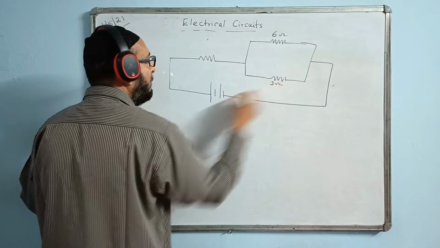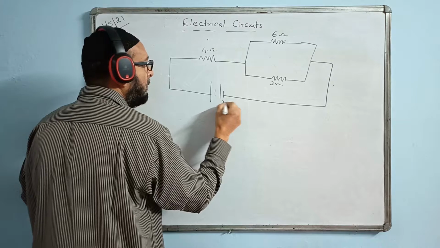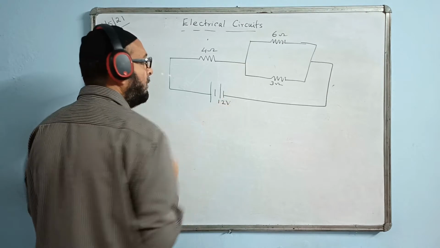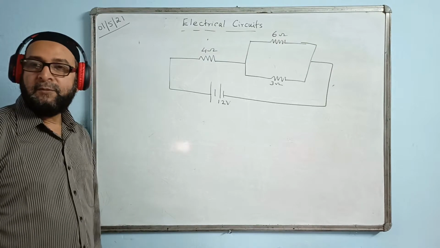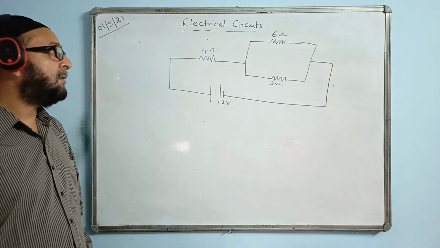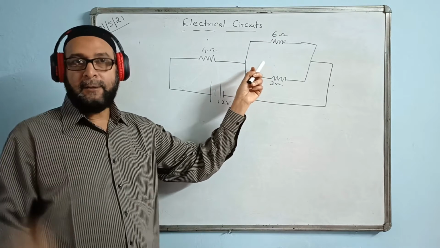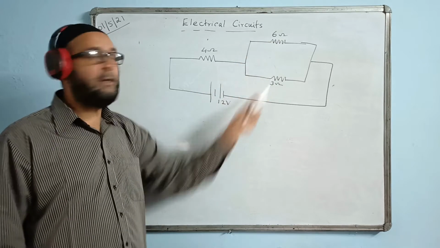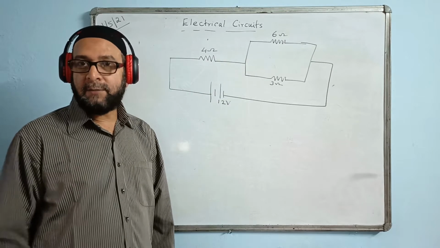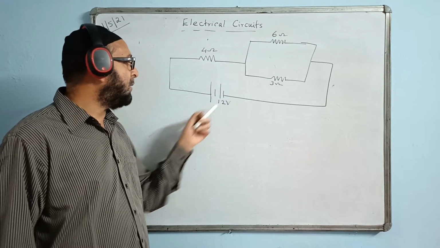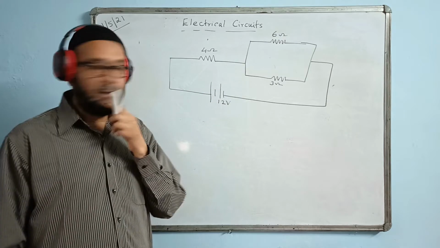Six ohm, 3 ohm, 4 ohm, 12 volt. Here it is given. I'm very sure that we had done this type of question in a simple way. What was that? First I'll find this one in parallel, the value of Rp. So the value of Rp, if you calculate, will come 2. That 2 and this 4 are in series. The total resistance will come 6. And total current I will come 12 by 6, that means the total current value will come 2 ampere. Okay, that is a simple way.